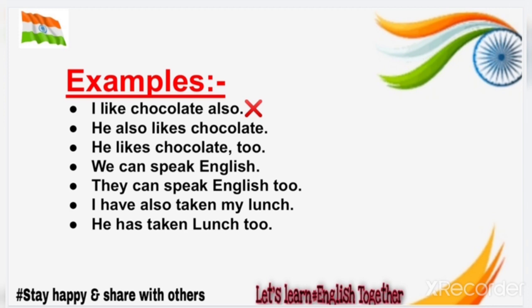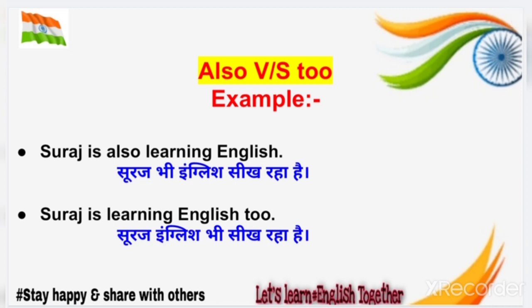We can speak English. They can speak English too. Another example is I have also taken my lunch. He has taken lunch too. So this is the first point of difference. Now the second point of difference between also and too.